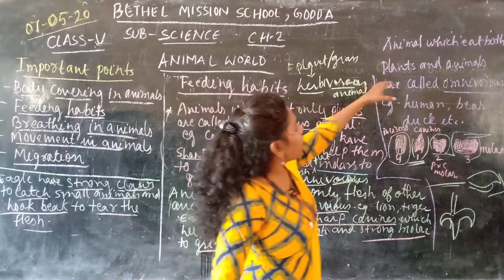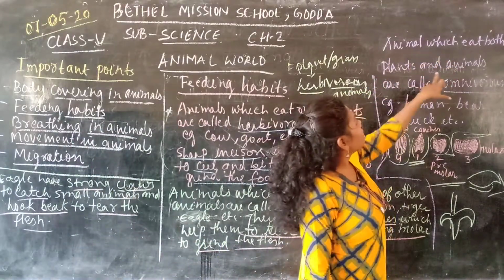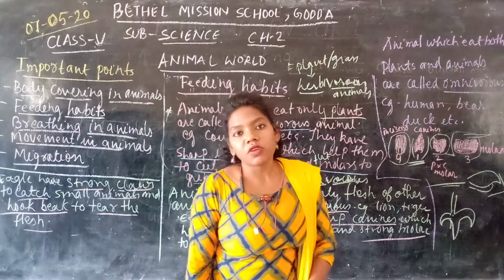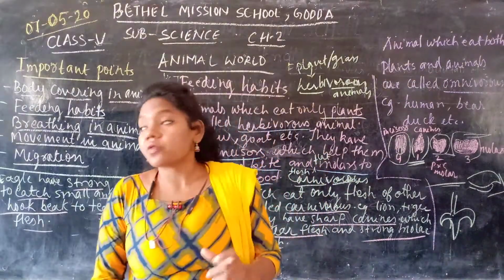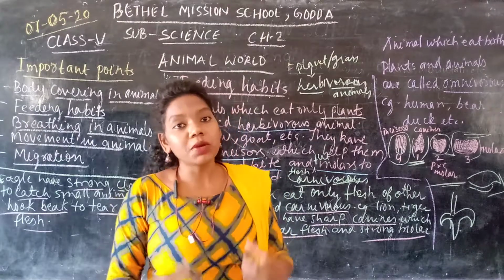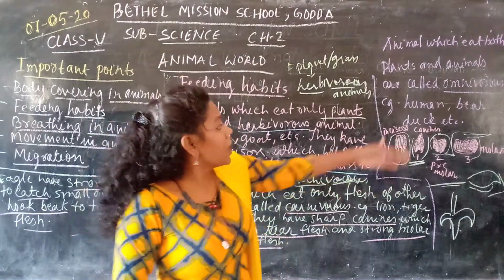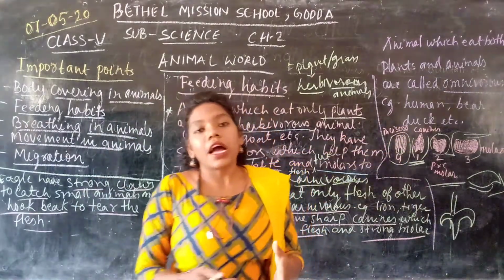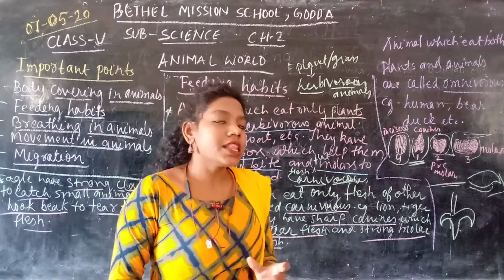Another, if we talk about the animals which eat both plants and animals, they are called omnivores. We humans are omnivores. For example, humans, bear, duck. These are the animals which eat both plants and animals.